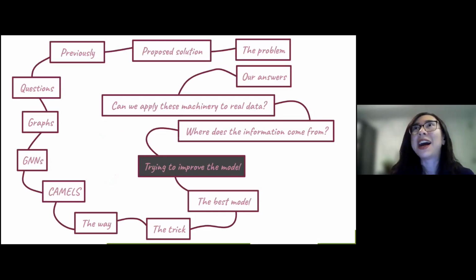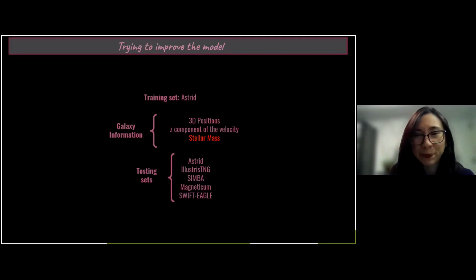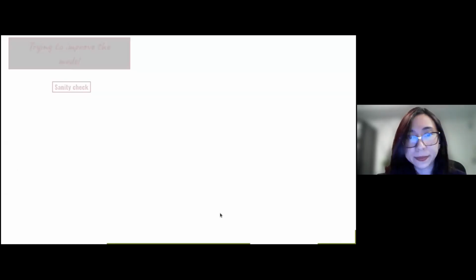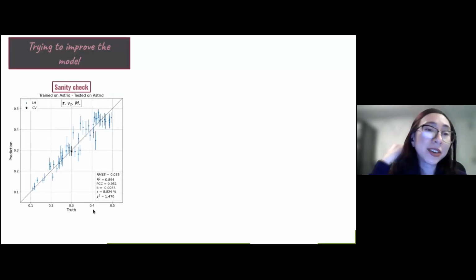And then, even having this amazing model, we tried to go a bit further. We tried to improve our model. We have done this still using the training set as the Astrid suite, still using galaxy information, 3D positions, and the Z component of the velocity, but we added the stellar mass. And then we are performing the tests in the other hydrodynamical simulations.